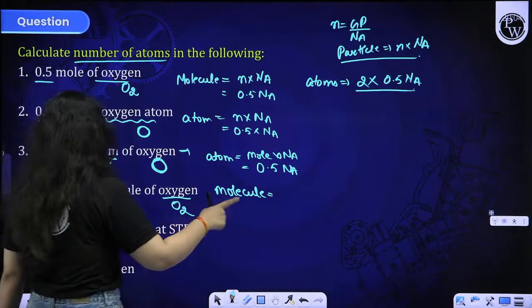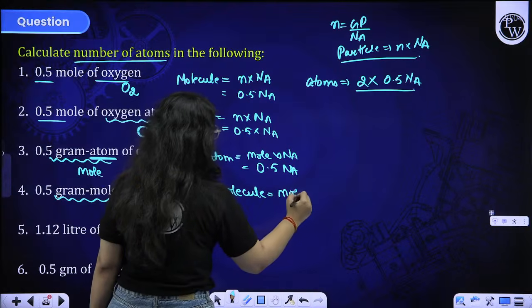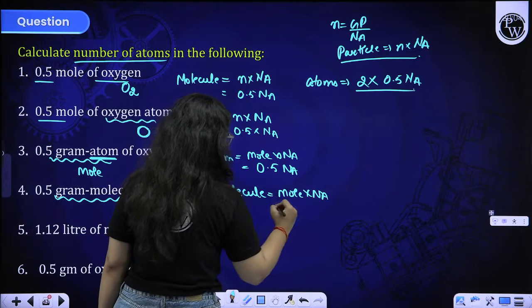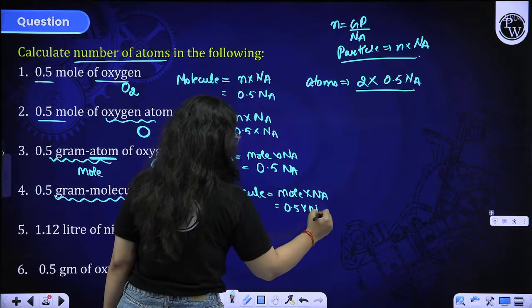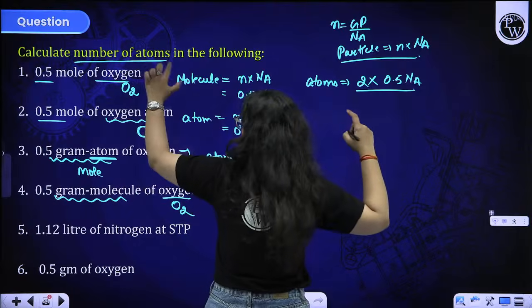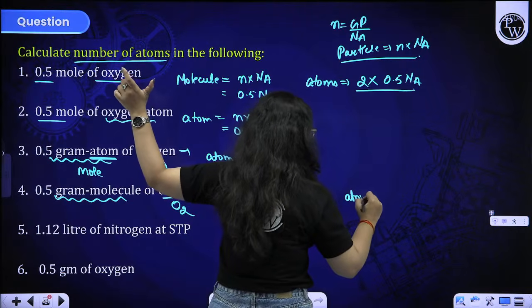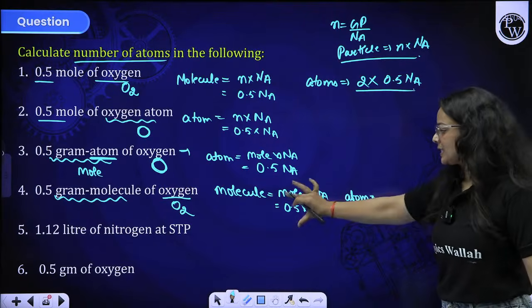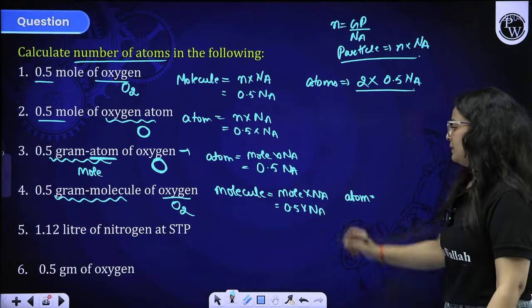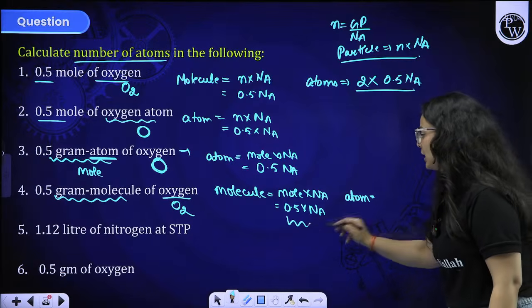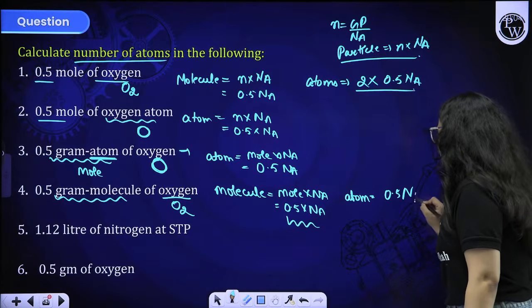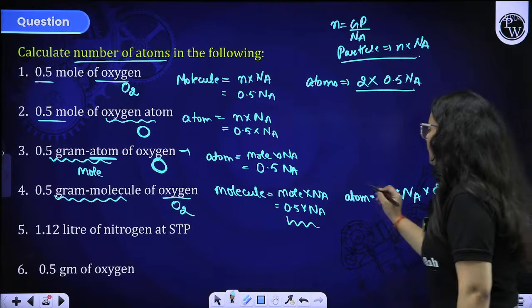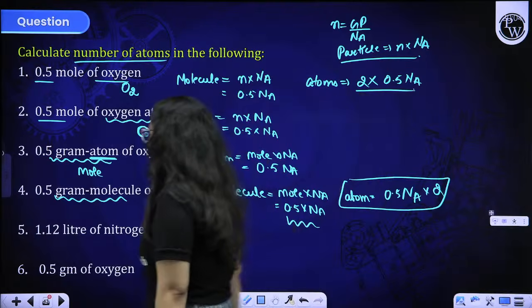So molecules will come out to be mole into Na, and mole is 0.5, so 0.5 into Na. But in this question we want to find out the atoms. In one molecule 2 atoms are there, and in X molecules 2x atoms will be there, meaning we have to multiply this 0.5 Na term with 2 to get the number of atoms. Is it clear to you all, beta?